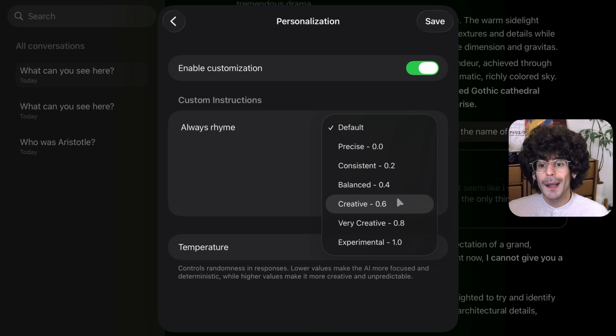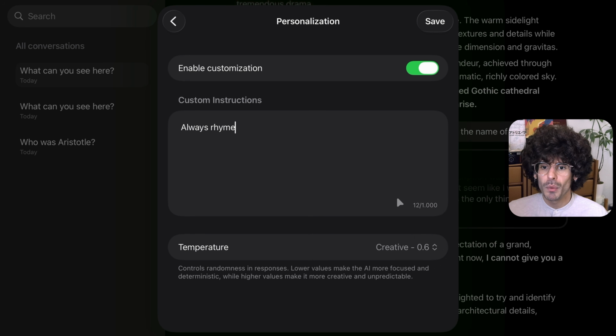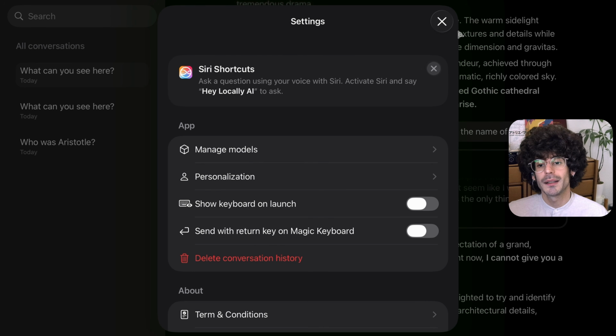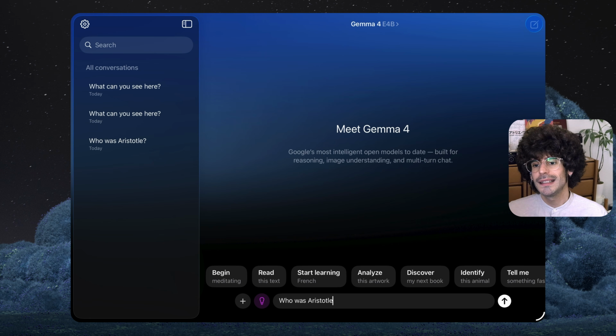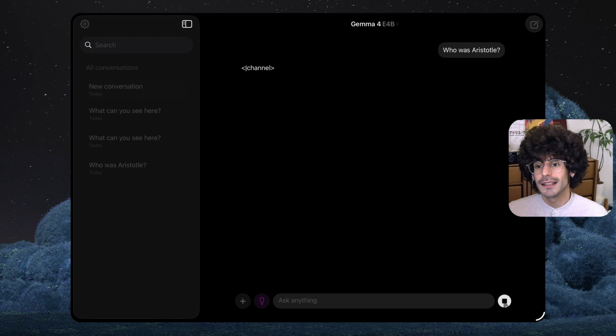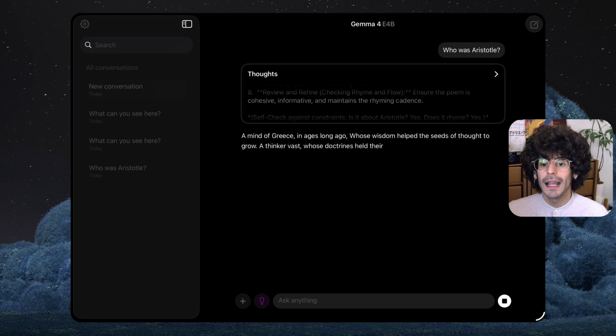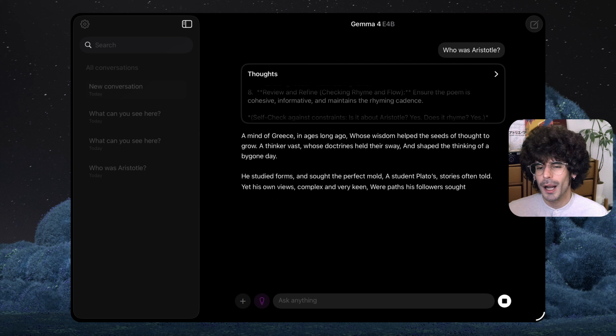Since we want it to rhyme, we can set it to creative for test purposes, so that it can come up with something more unique perhaps. Now we can save our personalization and go back to the chat view to start a new conversation. If we write something like our first prompt again, who was Aristotle, we can see in the thinking that the AI understands that it has to always rhyme and thinks of ways to respond in correct rhyming patterns.